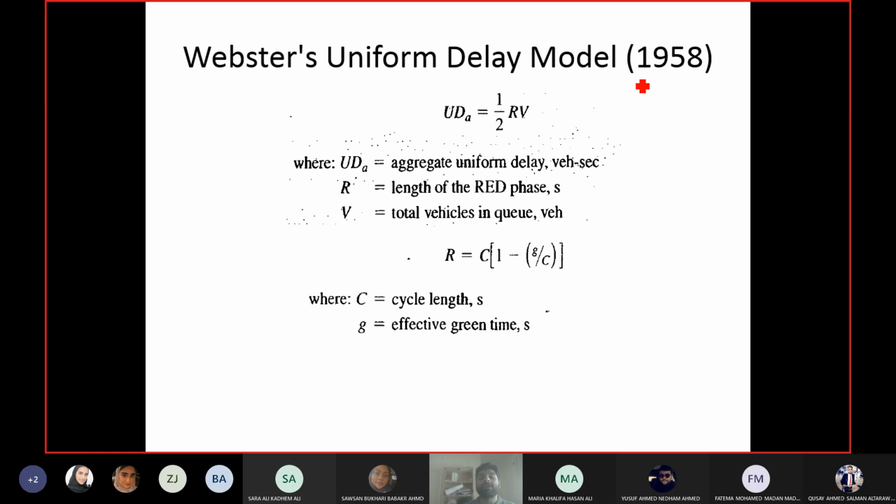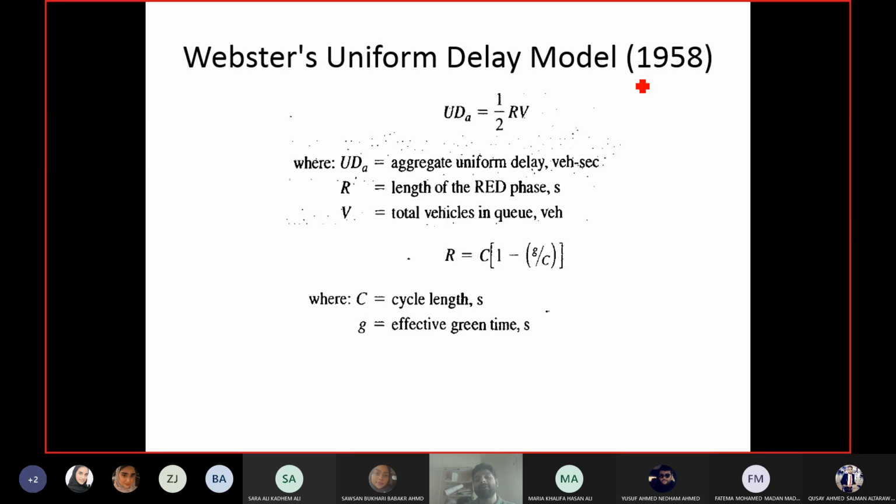So UD, and you can see in the subscript, it is written small a. A means aggregate. So this equation will give you aggregate delay, the summation of delay for all vehicles: UDa equals half R into V. R is the length of the red phase and V is the volume of vehicles in the queue, the number of vehicles in the queue.